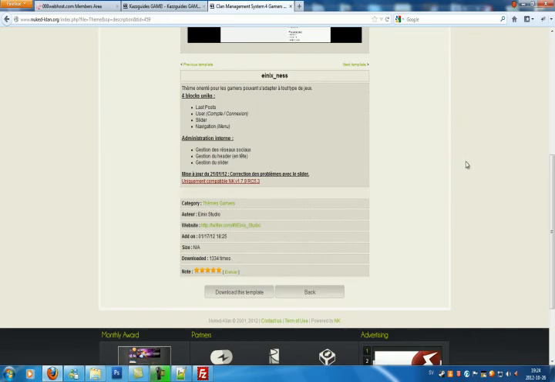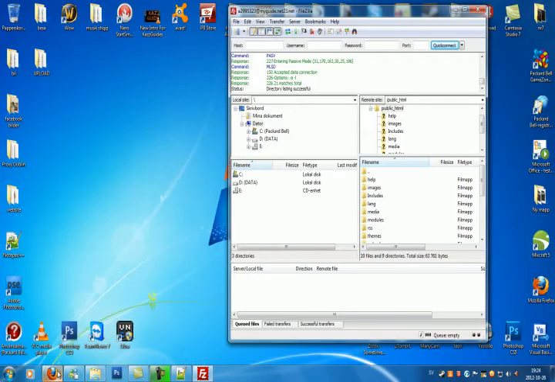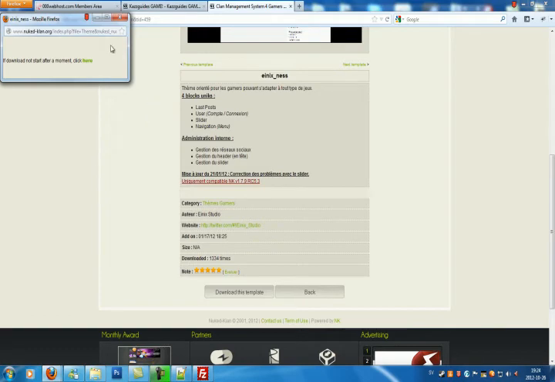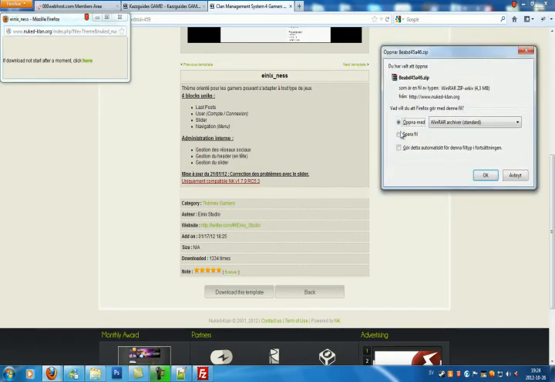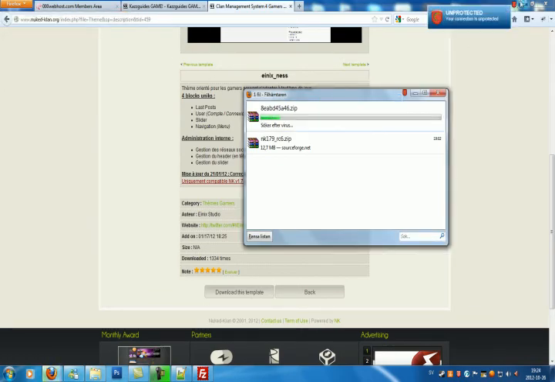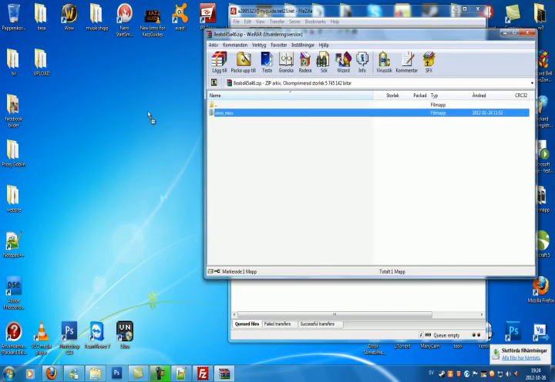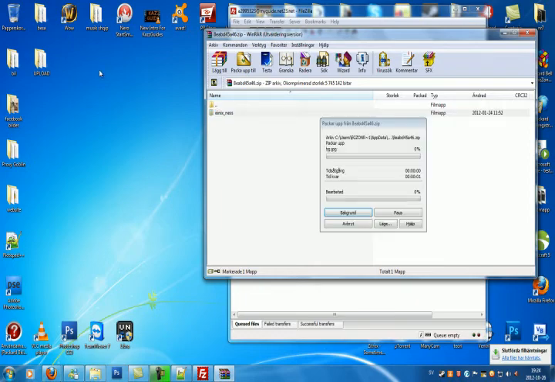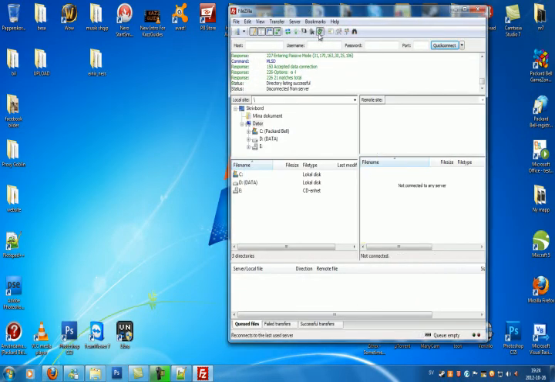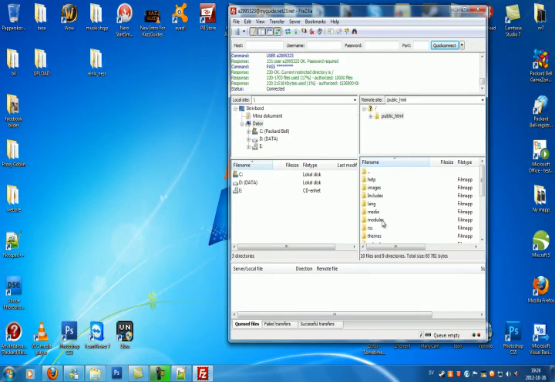There you go, click X. Whoops, shouldn't have done that. Click again, wait a few seconds. Sorry about this, guys, I'm pretty tired. Anyways, open it up, there you go. Drag the theme folder down to your desktop, click X, reconnect to your FTP, scroll down until you see themes, click, and then drag and drop.